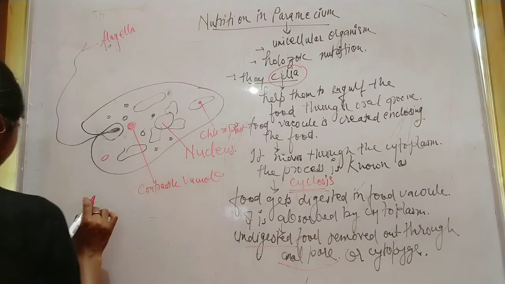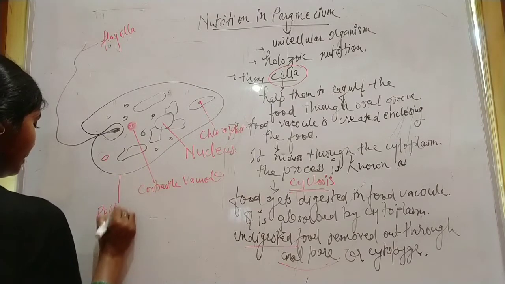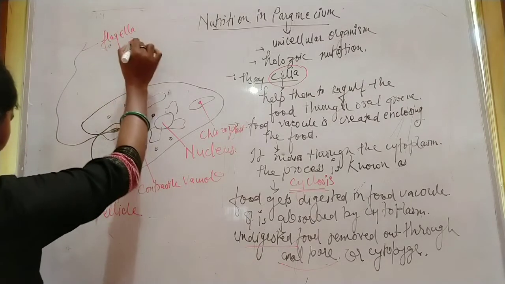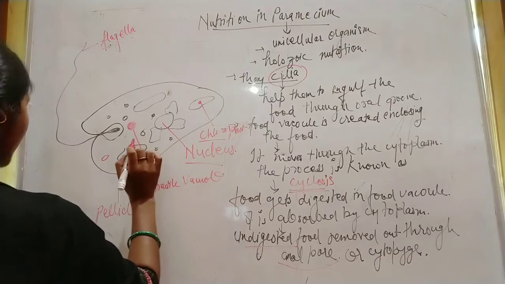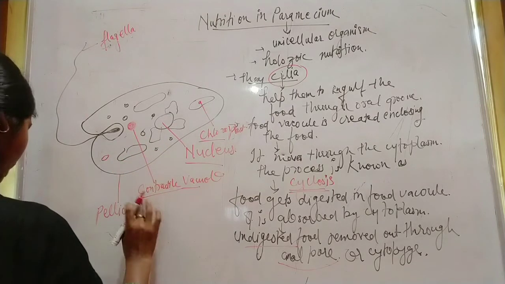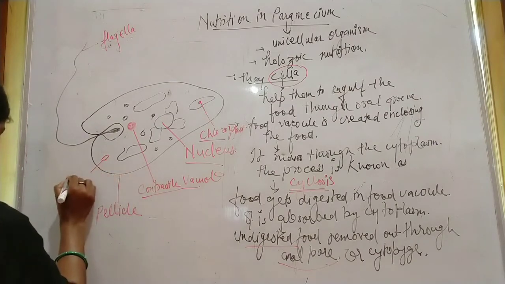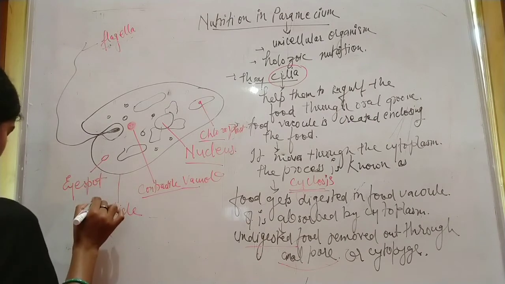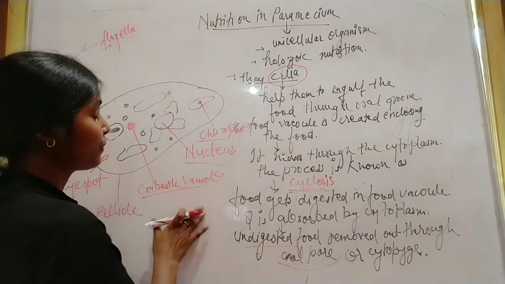Then this one is the pellicle. This is flagella, this is nucleus, this is chloroplast, and we have seen the contractile vacuole, and here this is the eye spot. So this is the diagram, which shows the different parts.